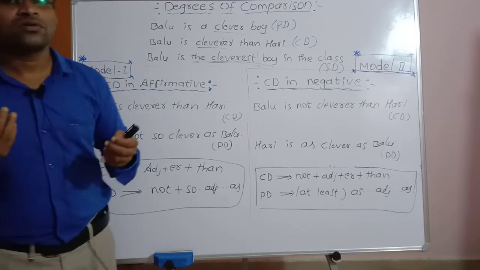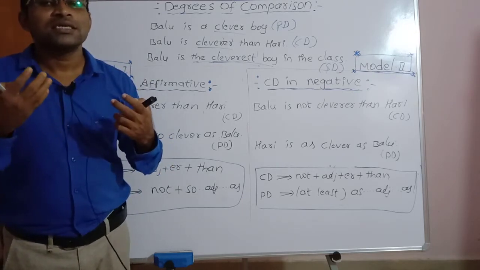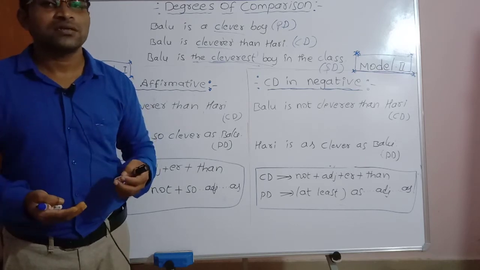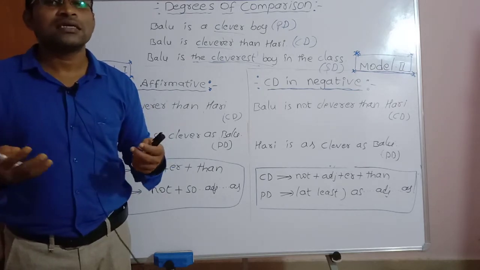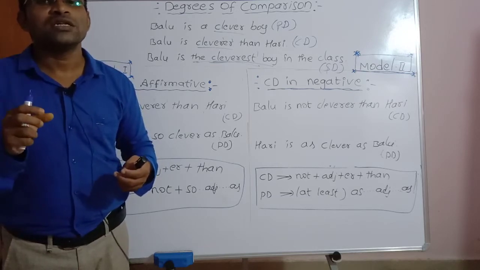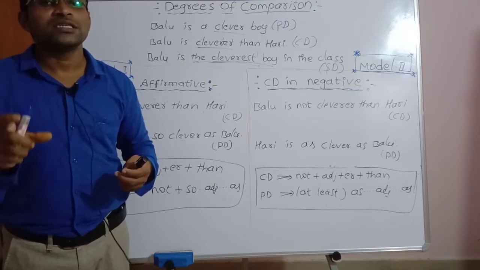We have four models in degrees of comparison. In the first and second models, we use only the positive and the comparative degrees.